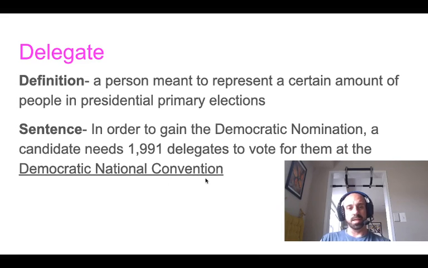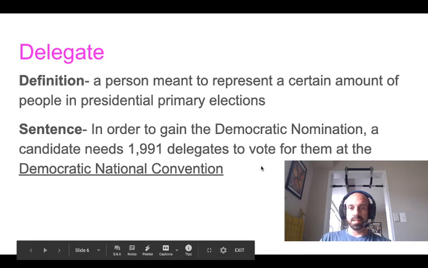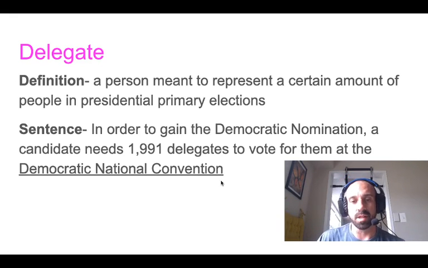The larger states, or the more populous states, will have more delegates, and you will see that the smaller states will have a smaller amount of delegates, right?